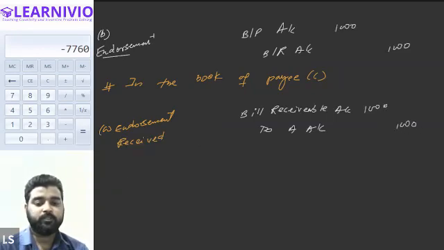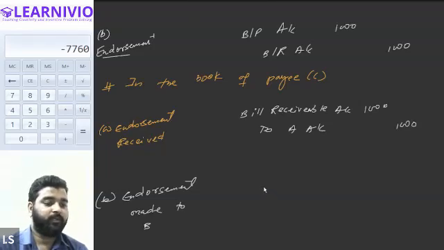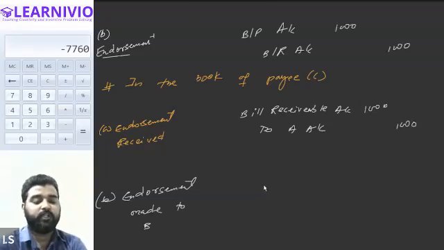Now, in case of endorsement made to B, anyone can tell me what will be the general entry in the book of C on the date of endorsement being made to B?